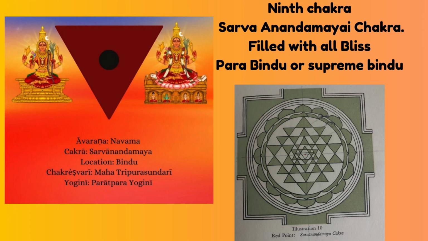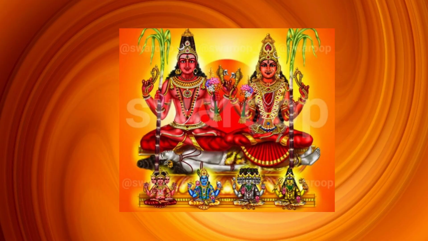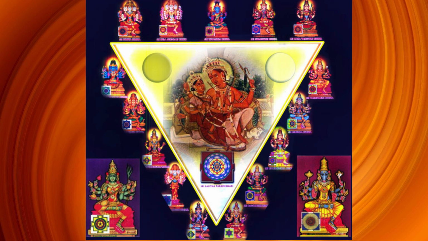Ninth chakra or ninth avaran, Sarv Anandmay, filled with all bliss, Para Bindu or Supreme Bindu. The ninth avaran is represented by Bindu, a symbol of oneness of the universe. It is a cosmic union of Shiva and Shakti as Kameshwar and Kameshwari. It is a union of two fundamental forces, feminine and masculine. The Bindu is the smallest possible circle, the world seed or the Vishwa Beej.